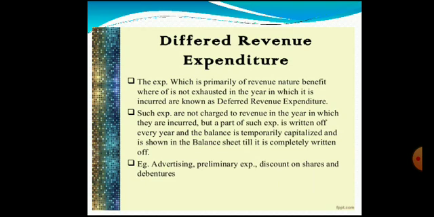And say, for example, if the benefit is spread over 5 years, then every year the 1/5 portion of the total expenditure will be debited to the profit and loss account as an expenditure for that particular period, and the remaining will be shown as an asset on the asset side of the balance sheet. So the total expenditure incurred towards advertisement will be written off year after year for 5 years, and after 5 years the expenditure will disappear from the balance sheet of the organization.